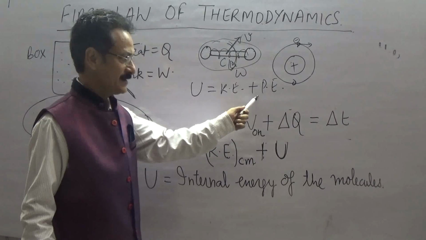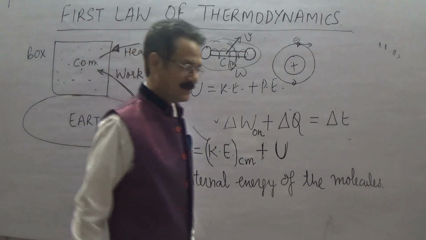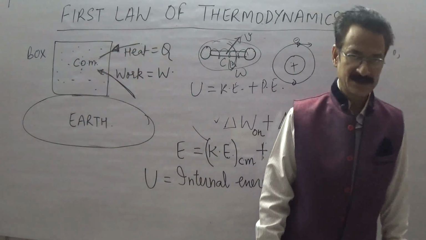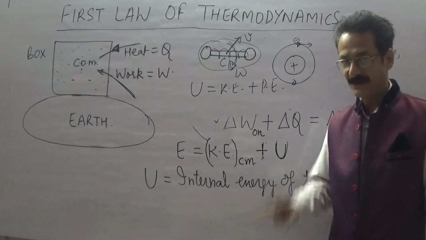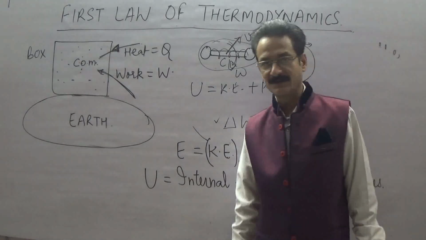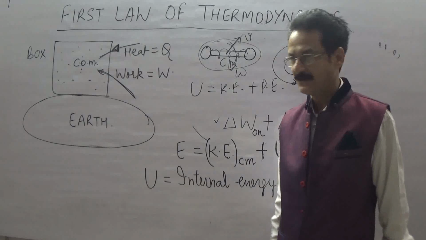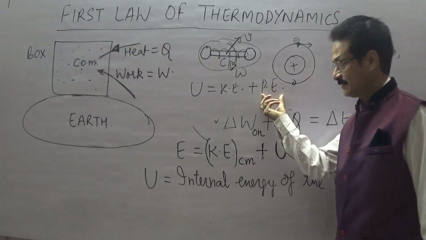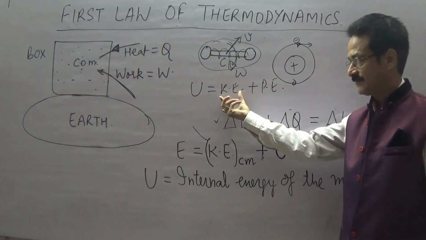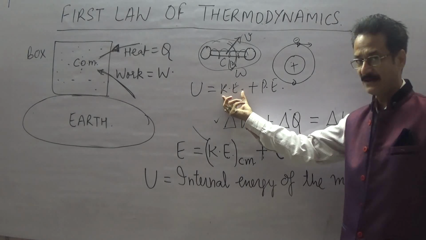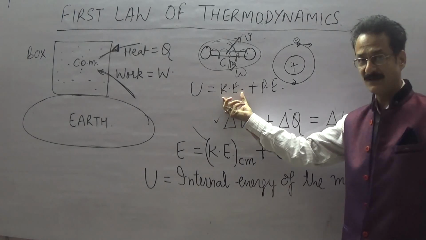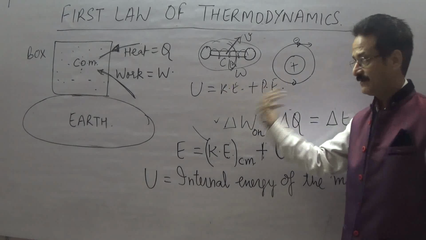As far as finding the potential energy is concerned, in classical physics potential energy depends only on the separation between the interacting particles, so it doesn't depend upon the frame of reference. So I have no problem with this entity, but I do have some problem with this factor, because kinetic energy depends upon the frame of reference. So what is the frame of reference?